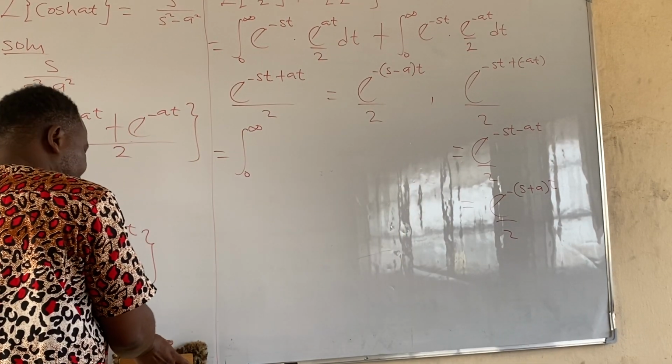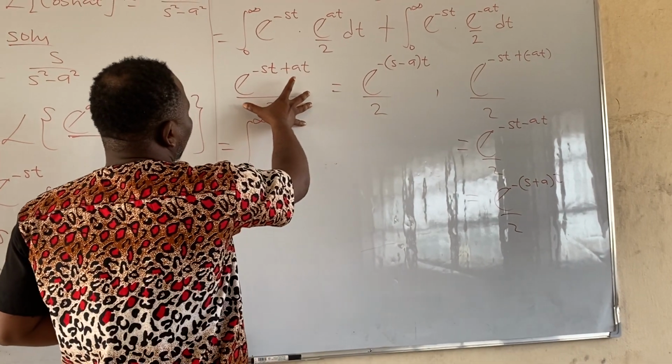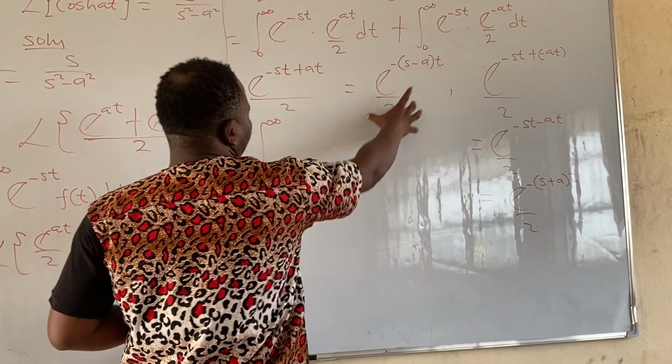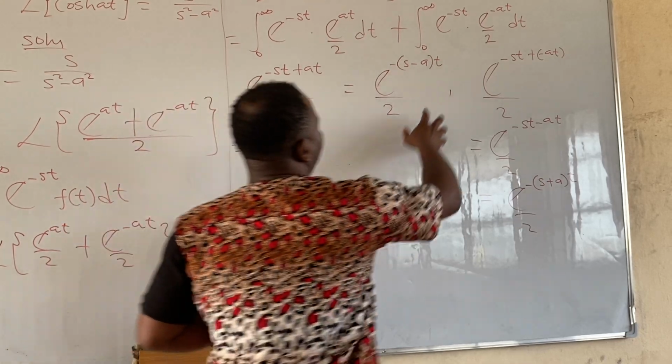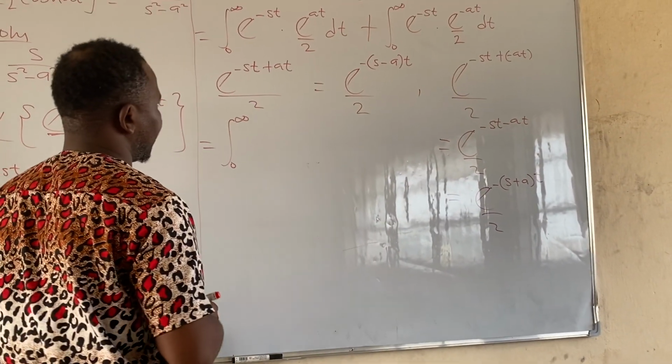So if you agree with me, it means we are able to reduce this to this form by using laws of indices, right?